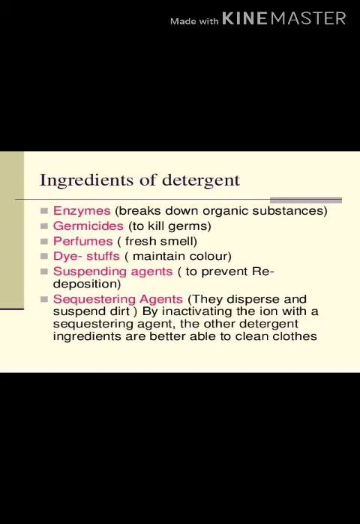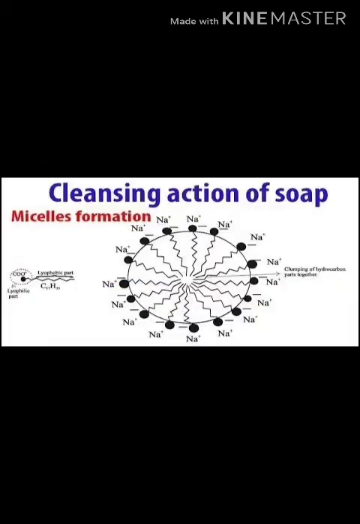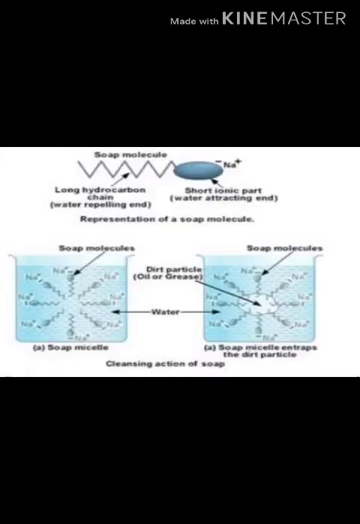Next, we see about the action of soap. A soap molecule contains two chemical parts. One is the polar end part, another is the non-polar end part. The polar end part is the short head. The non-polar end part is the long tail. The short head is the carboxylate group. The long tail is the hydrocarbon chain.